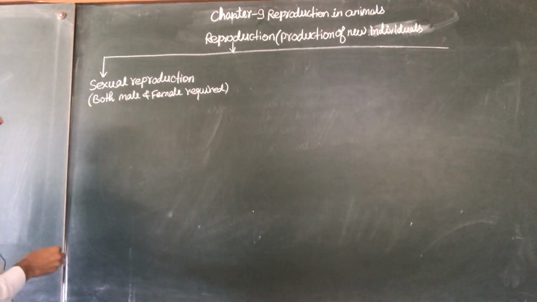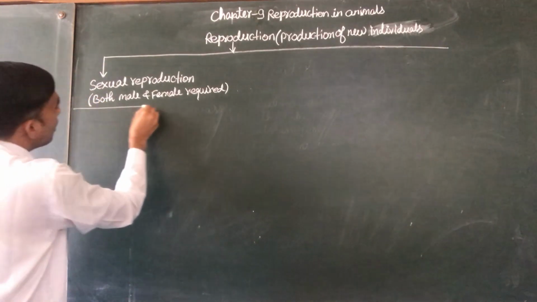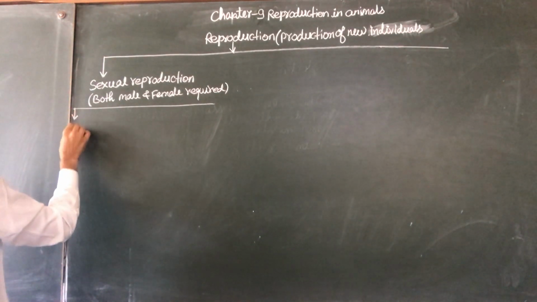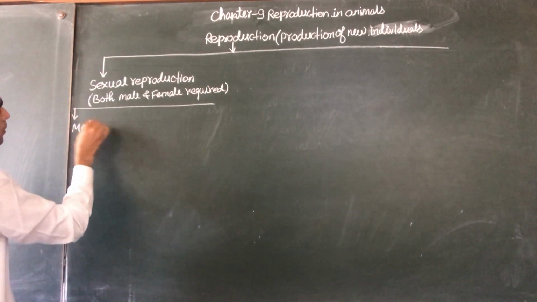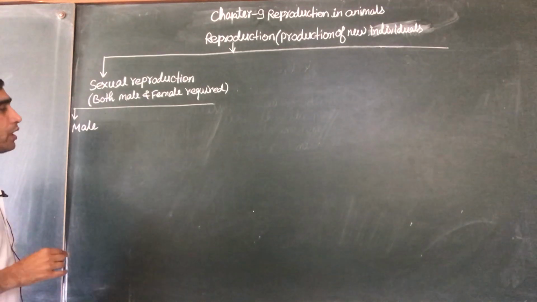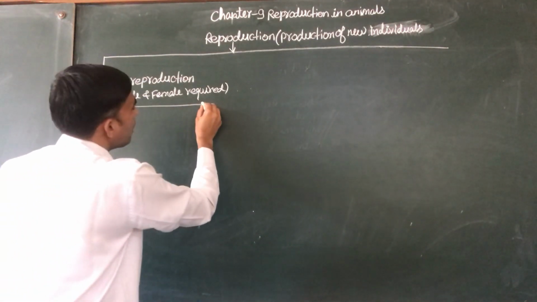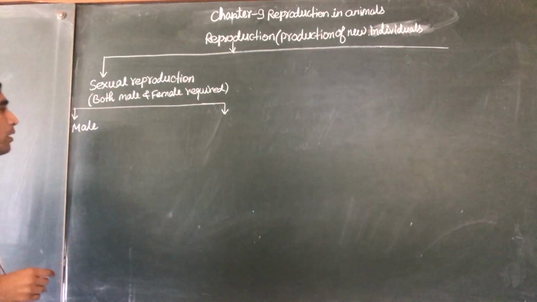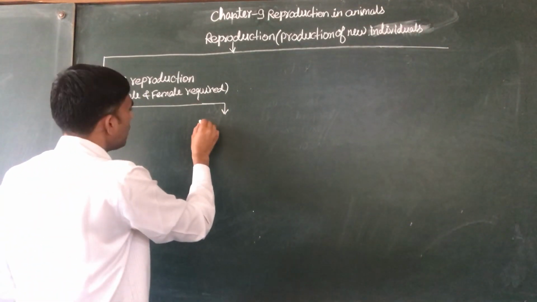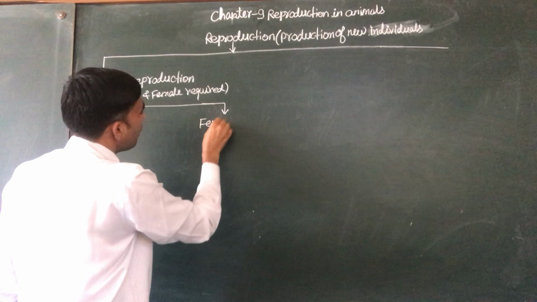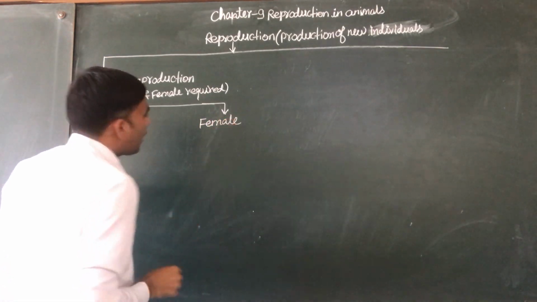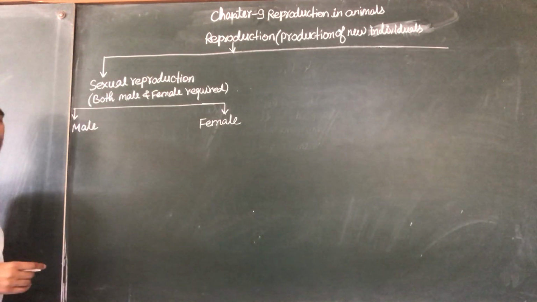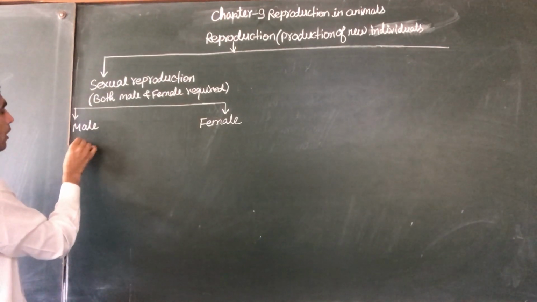If both male and female are required, we know that at a particular age the male and female have their reproductive organs. So now we will see male and female reproductive organs and their parts. The male reproductive system consists of the following parts.